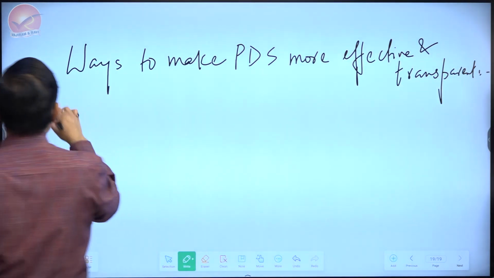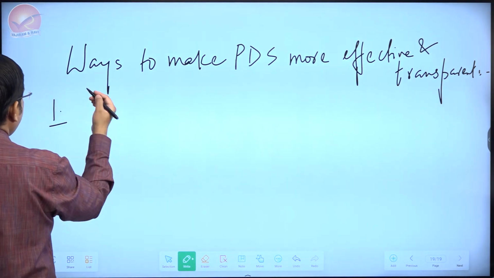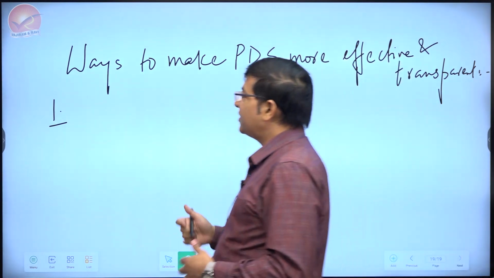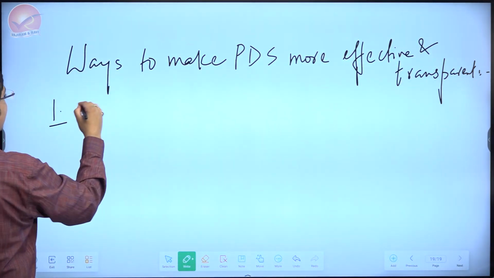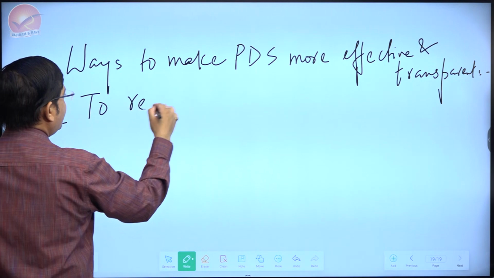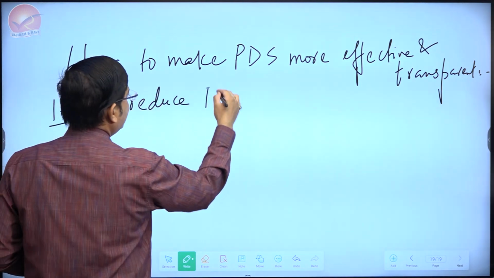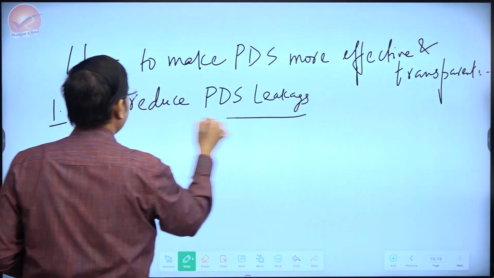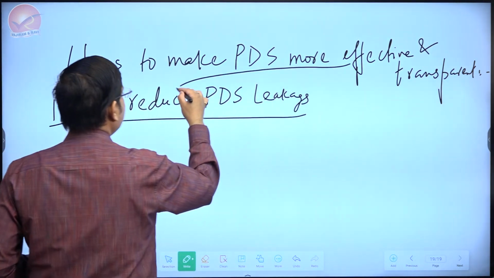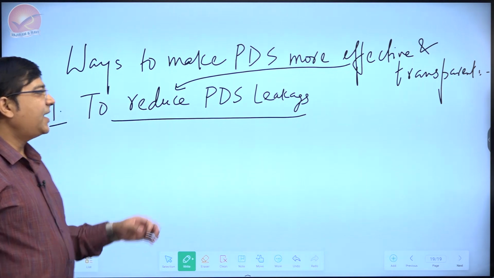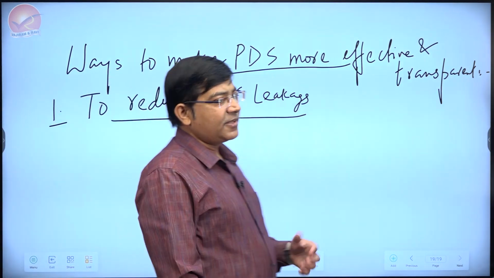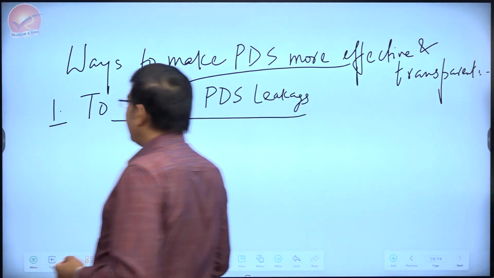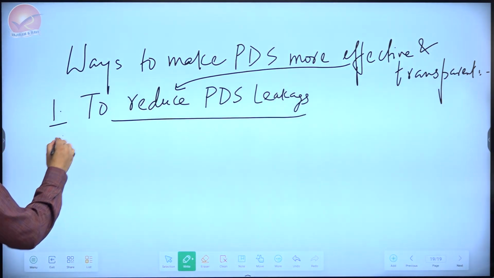One way that it can be made more effective and transparent, actually I would say the major part of reforms here, is to reduce PDS leakages. If PDS leakages can be reduced, it would automatically make it effective, and generally it will not be reduced unless it is transparent. So major part of your discussion can be around reducing PDS leakages. How can that be reduced?